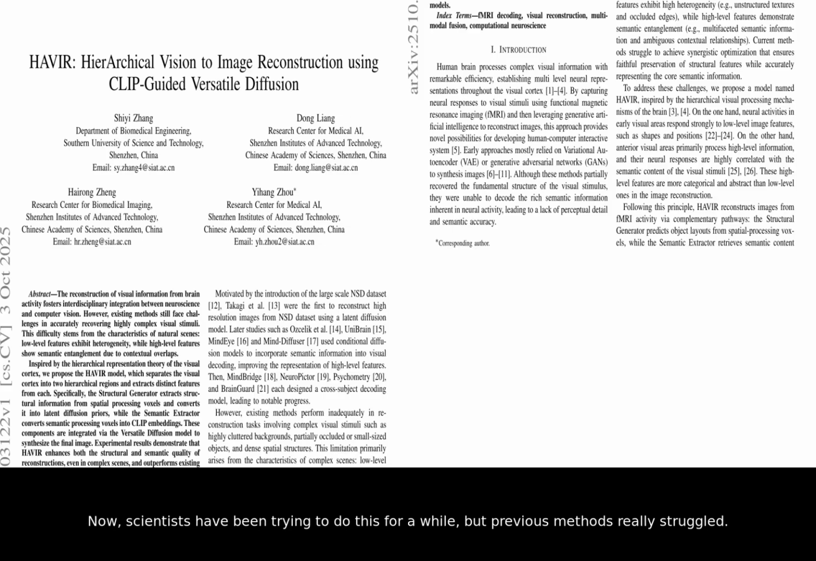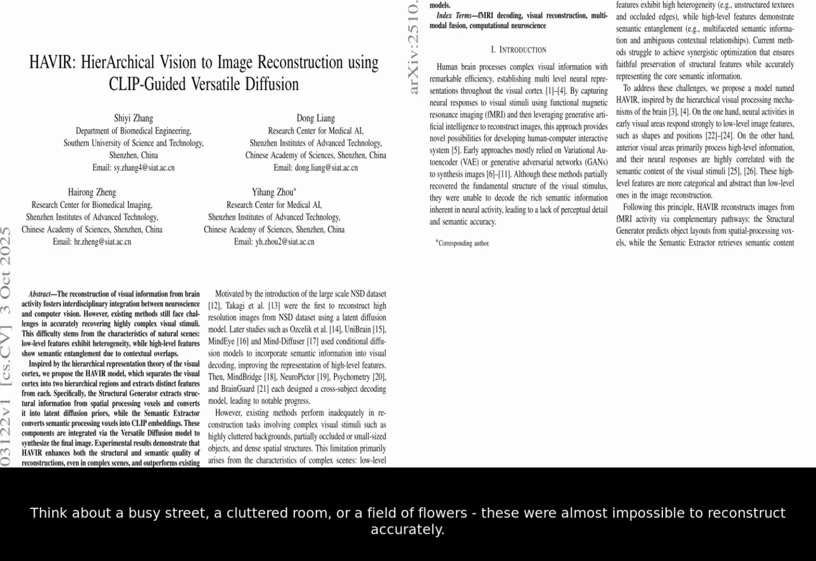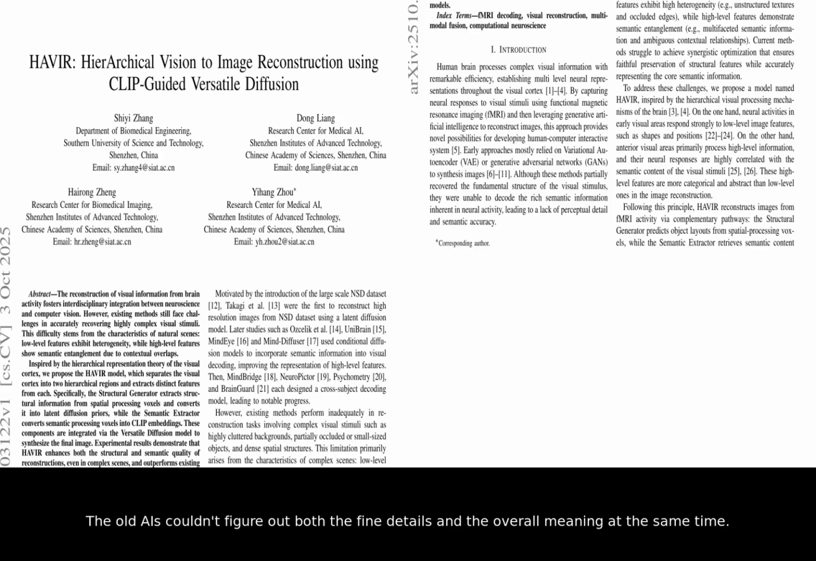Now, scientists have been trying to do this for a while, but previous methods really struggled. They could often get a blurry, vague idea of an image, but they failed when scenes got complex. Think about a busy street, a cluttered room, or a field of flowers. These were almost impossible to reconstruct accurately. The old AIs couldn't figure out both the fine details and the overall meaning at the same time.